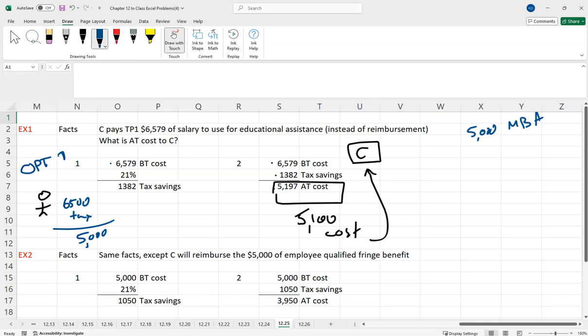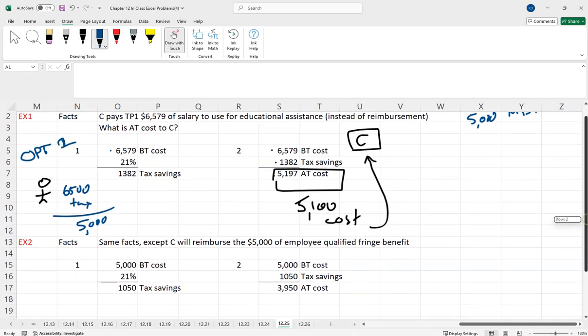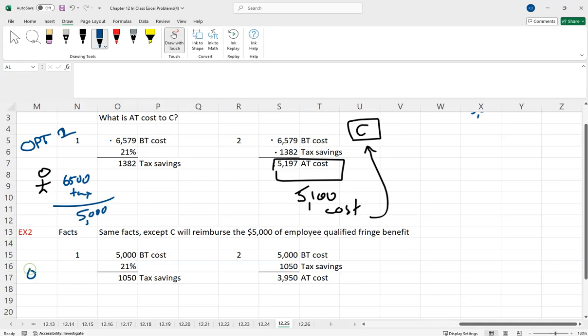Option two is basically to say this: go and purchase your MBA tuition for $5,000 and we will reimburse you. Because it's non-taxable to you, we don't have to give you more.